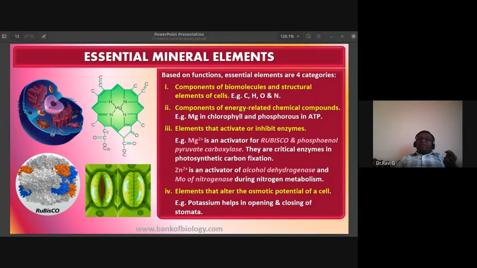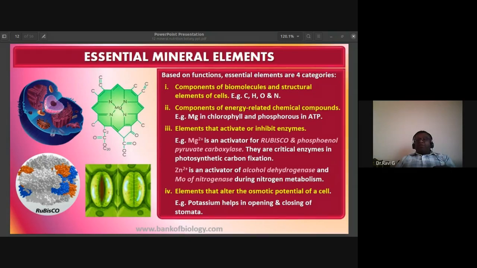Like magnesium, Mg2+, is an activator for Rubisco and phosphoenol pyruvate carboxylase, or PEP carboxylase. Rubisco is ribulose bisphosphate carboxylase oxygenase.